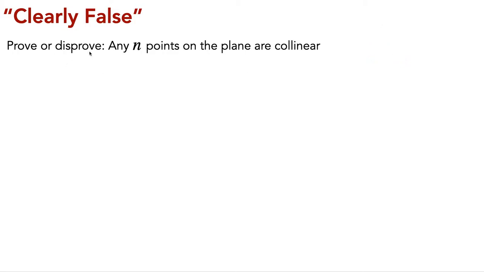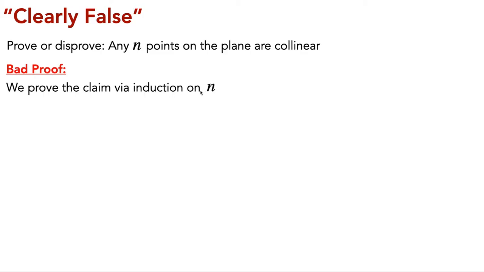to disprove. So instead, let's look at an example of a bad proof that tries to prove that it's true and pinpoint exactly where this bad proof goes wrong. So this bad proof is going to be a proof by induction on n, the number of points.